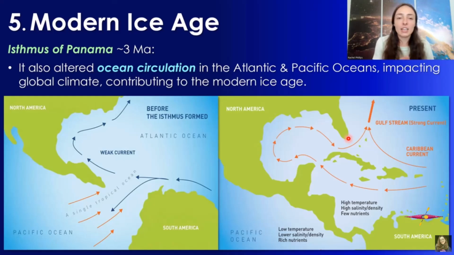So the thing that kicked off the general cooling trend from 30-ish to 3 million years ago was the Drake Passage, which then, with the formation of this land bridge, dropped us into the modern ice age from 3 million years ago to present.